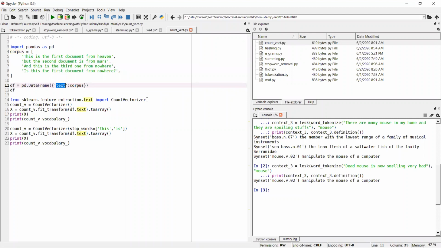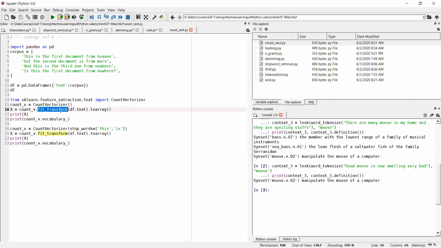Now I'm importing the CountVectorizer function from sklearn.feature_extraction.text. Then I am creating an object of this. Now I am using fit_transform, which is one of the functions of this class.